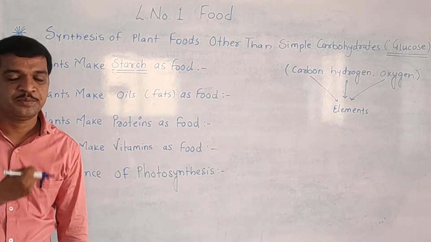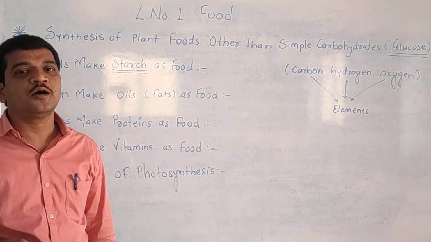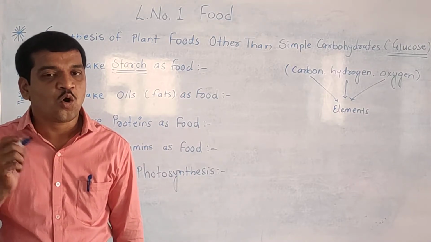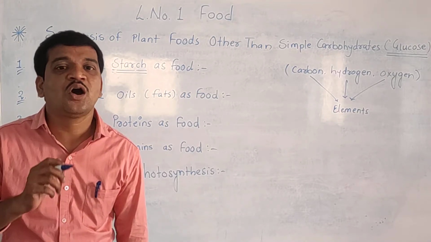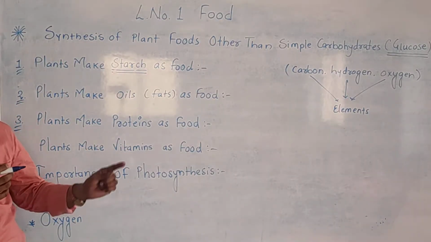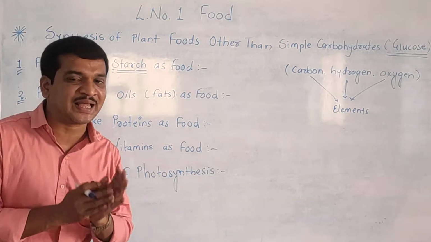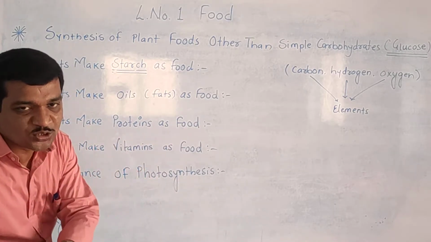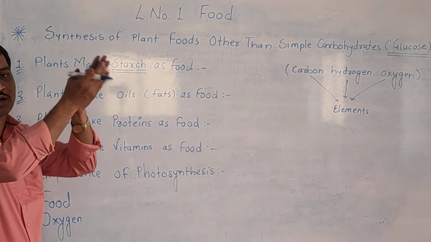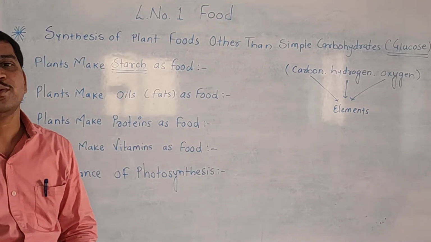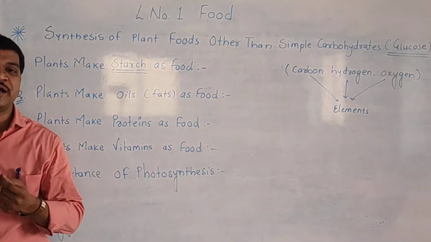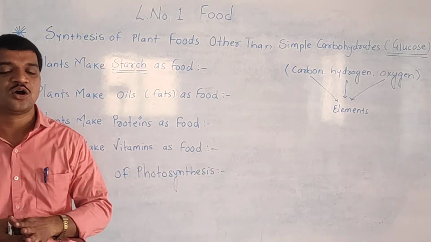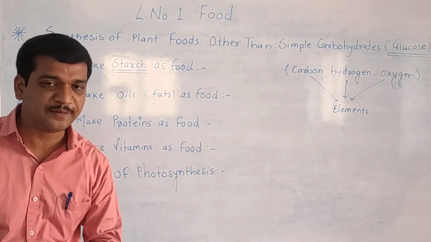Okay, because roots absorb water along with the minerals, and which mineral? That is nitrogen. Nitrates dissolved in water, and that dissolved nitrates are used for the making of amino acids. Amino acids make proteins.